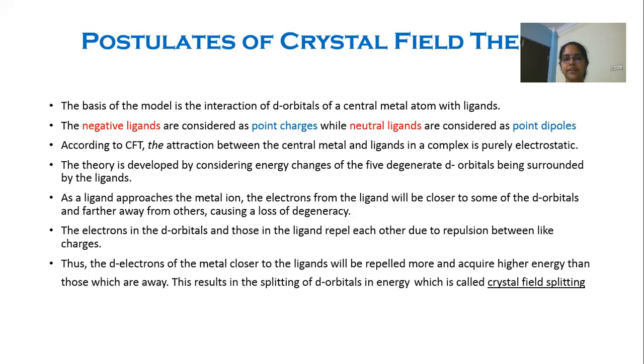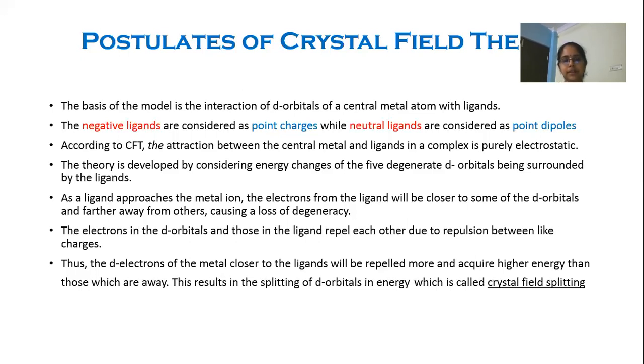Now, whenever the ligands approach, the electrons in the d orbitals of the metal and those in the ligand repel each other due to repulsion between like charges.